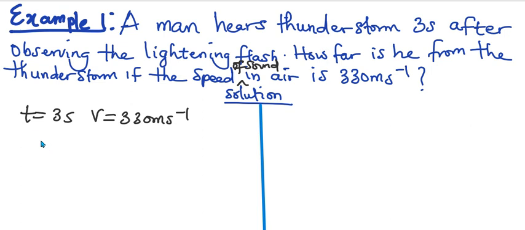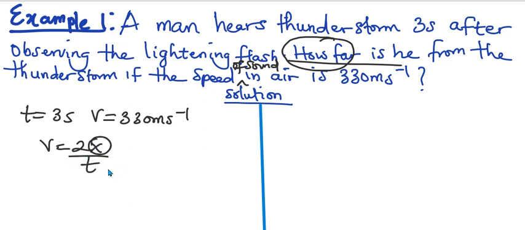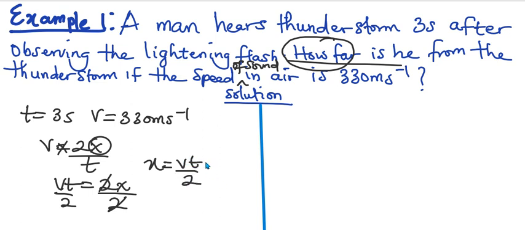And you know our formula: v equals 2x over t. It asks us to find x, which is the distance. So let's cross multiply. We have vt equals 2x. Divide both sides by 2. So we now have x equals vt over 2. What's our v? 330. What's our t? 3. All over 2.